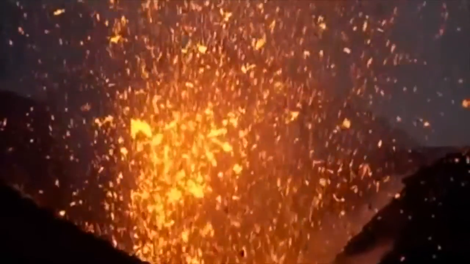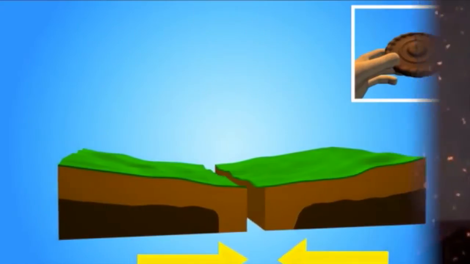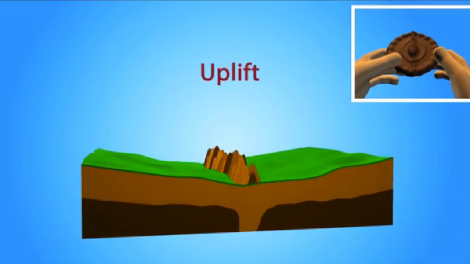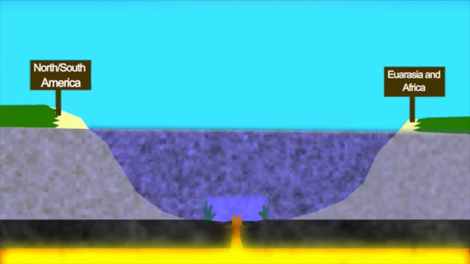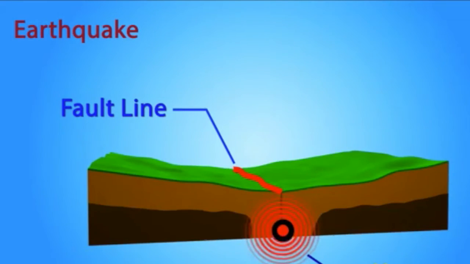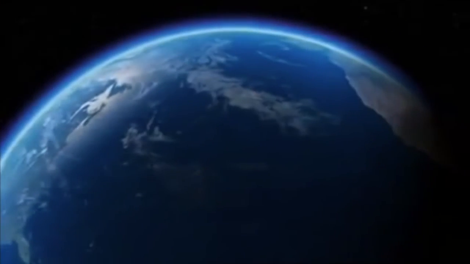We learned what volcanoes are and what causes their eruptions. We also learned about how convergent boundaries form mountains. We talked about ocean basins and the crazy concept of seafloor spreading. And lastly, we learned about earthquakes and what causes them.